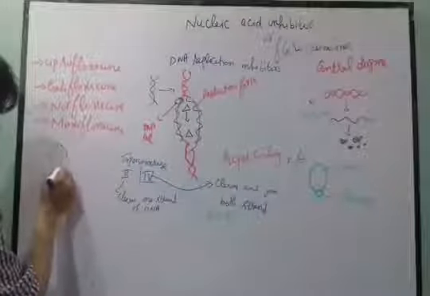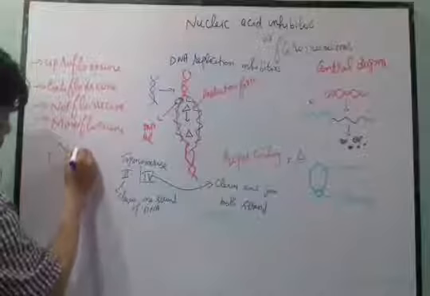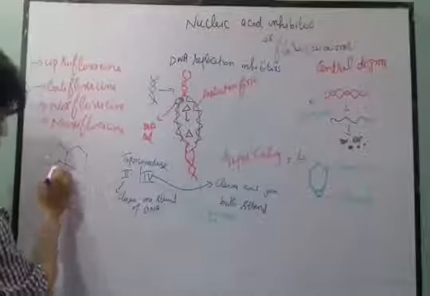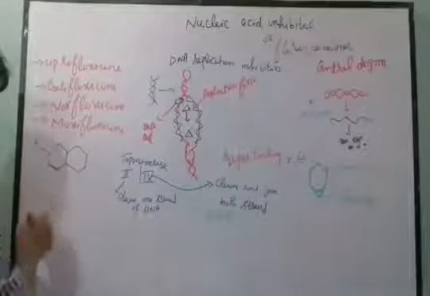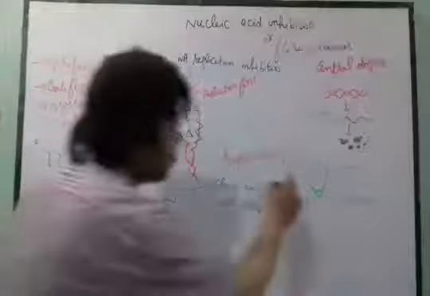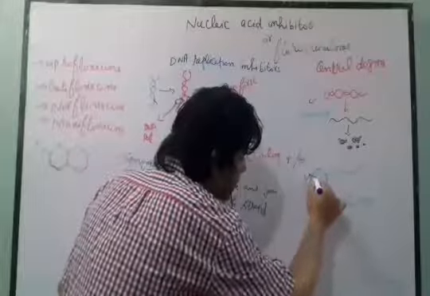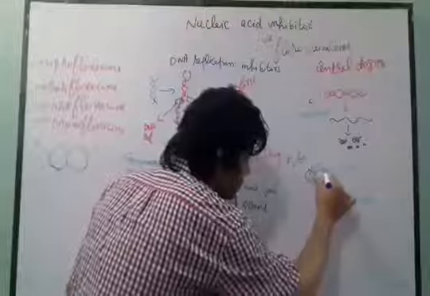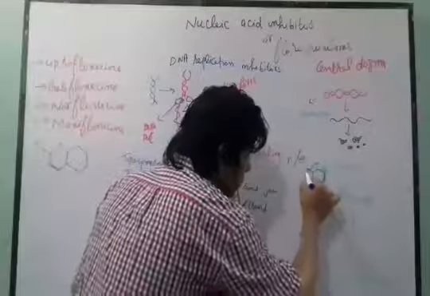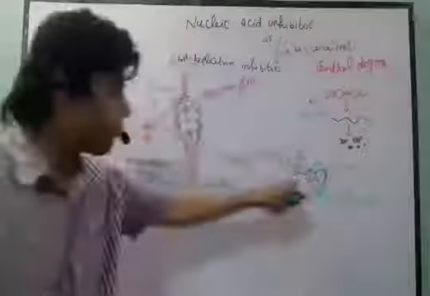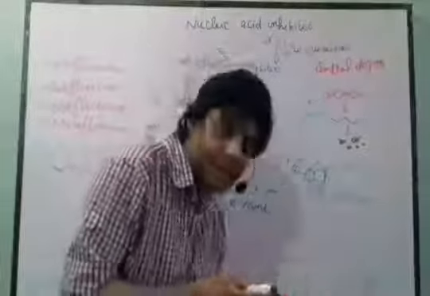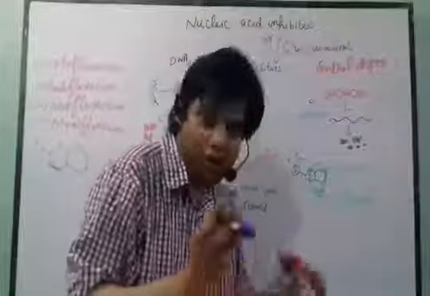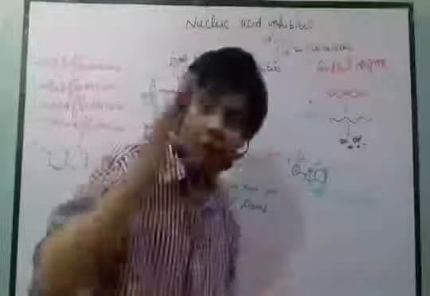Fine. So this is a simple structure, not a complex structure. This is the simple structure of the fluoroquinolone. At position number 6 there is a fluoride group, so that's why we call it fluoroquinolone. This fluoroquinolone will be bound to that joining site. So once these drugs bind to this joining site, although the cleavage process is present, the joining activity will be lost.